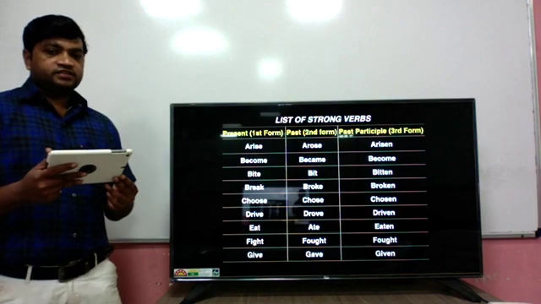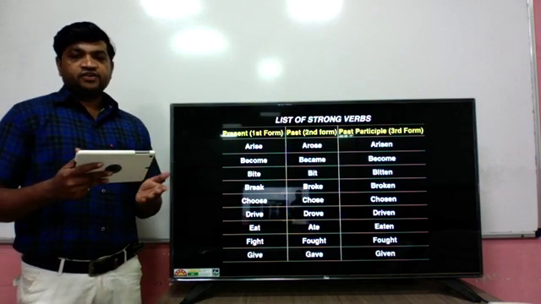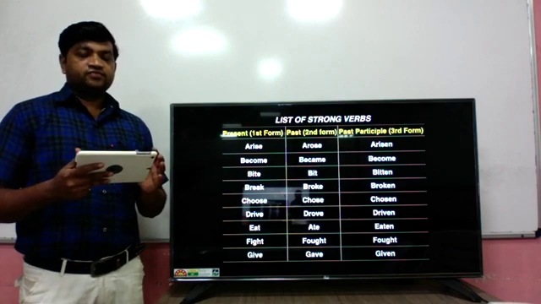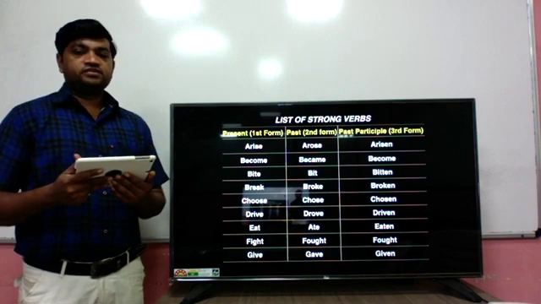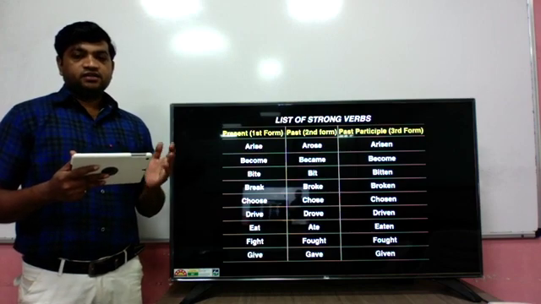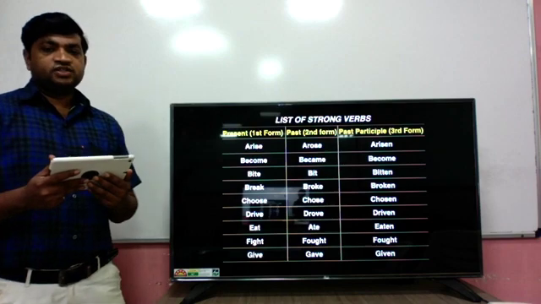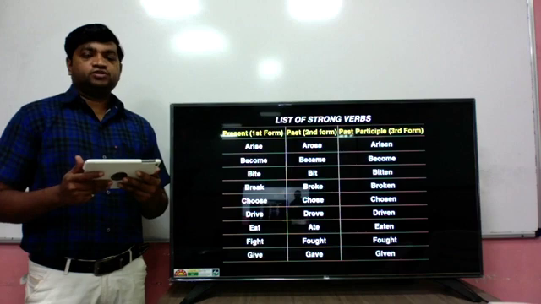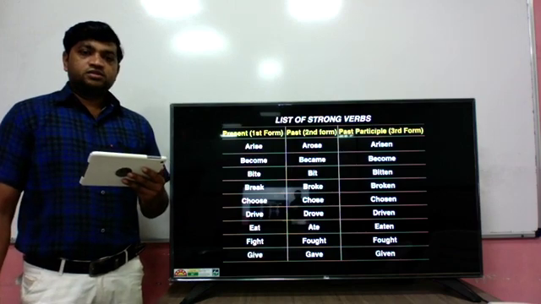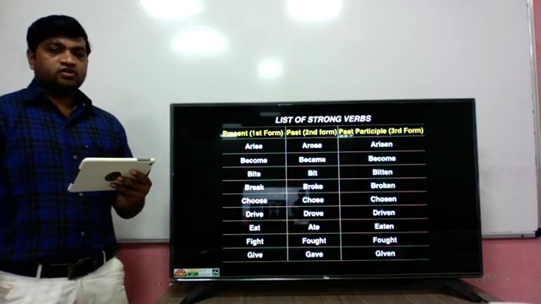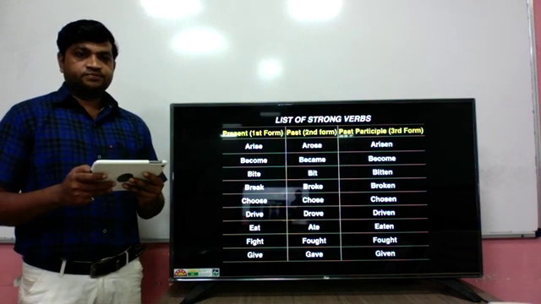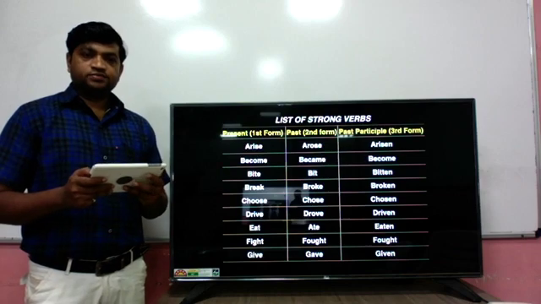In these you can observe that the difference between the first form and the second and third forms is only that some internal vowels change, and that verb changes into the past and past participle, the second form and third form. Such verbs are called strong verbs. In your grammar book, a list of many strong verbs is given, so please go through that list.